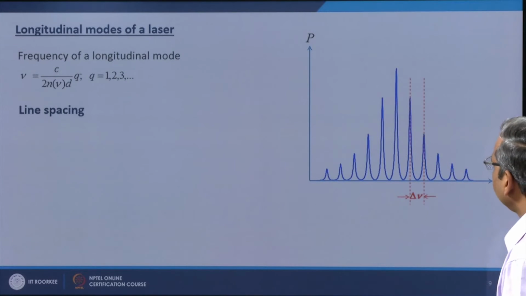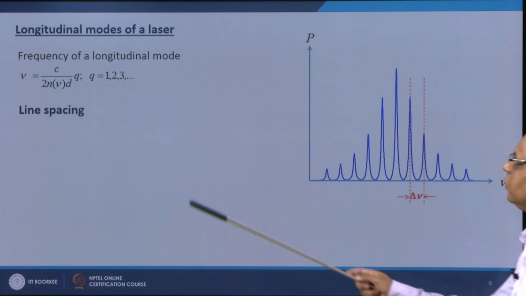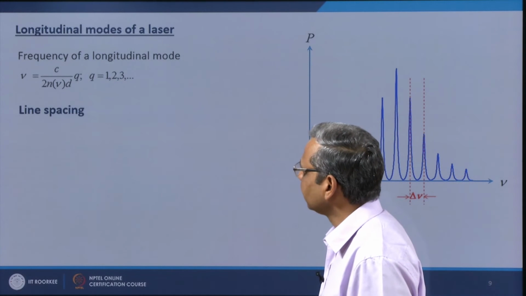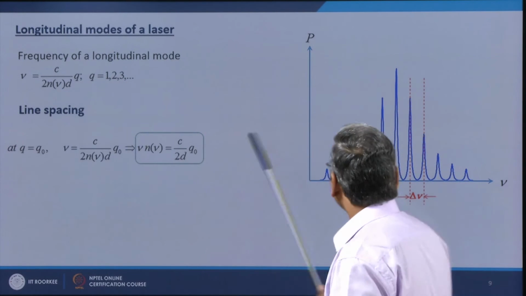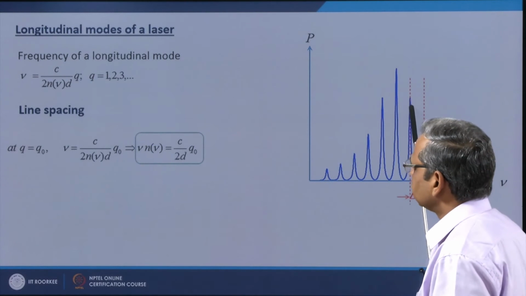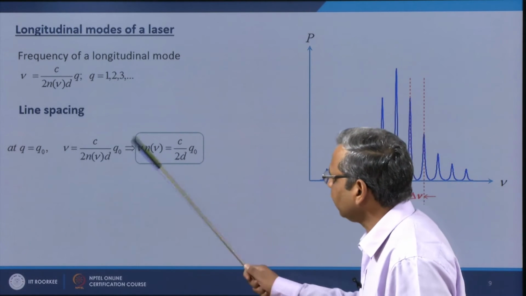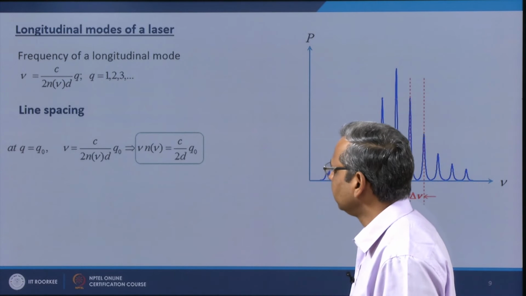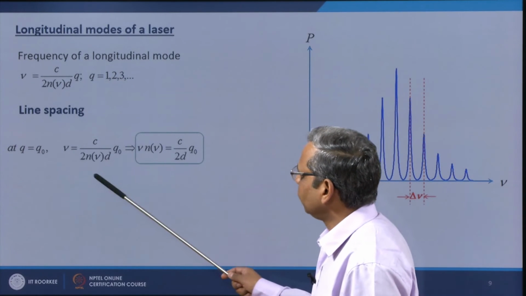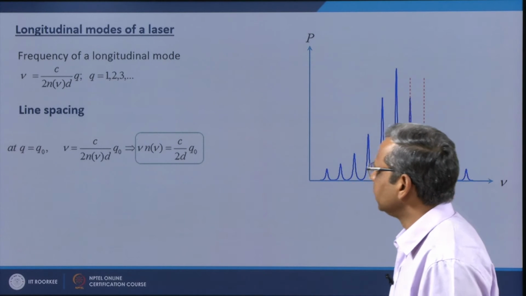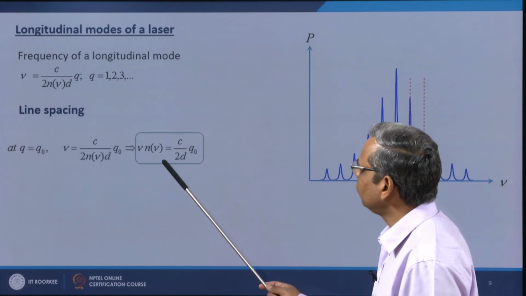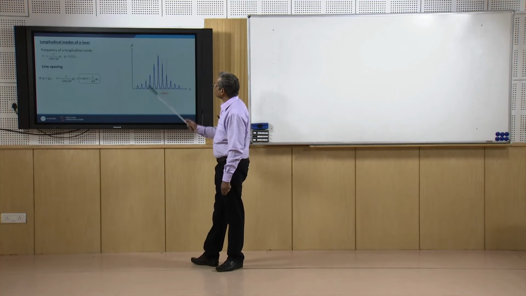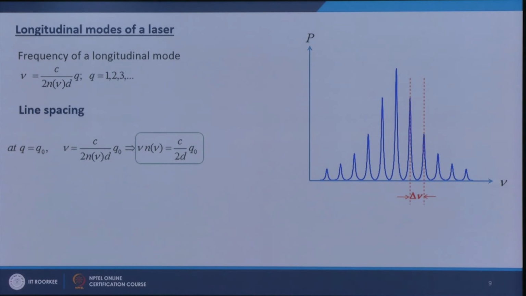Can I find the spacing between the two modes? Yes, because I know the frequency of a mode, I can find the spacing easily. If this particular line occurs at q equal to q naught, then ν is c by 2 n(ν) d times q naught. Putting all the frequency dependent terms on one side, ν times n(ν) equals c over 2d times q naught. The immediate next one would occur at q naught plus 1,